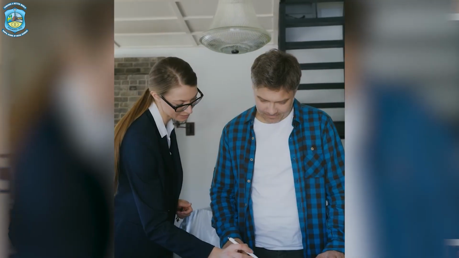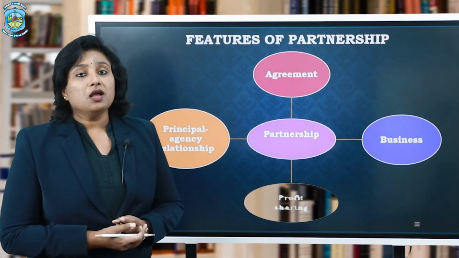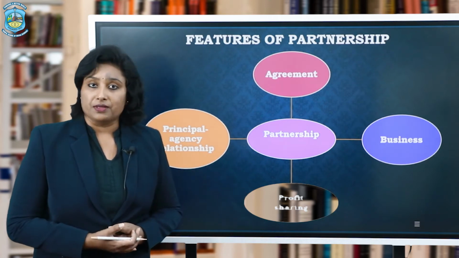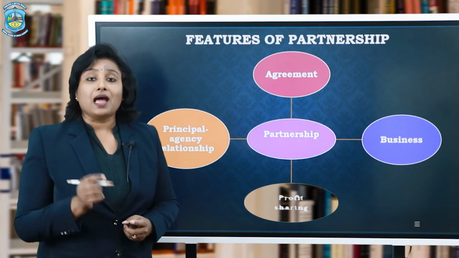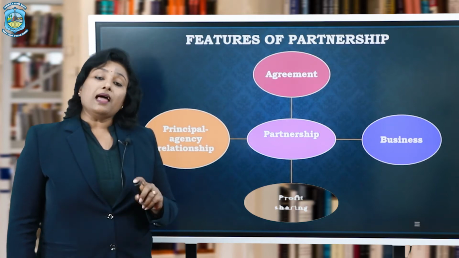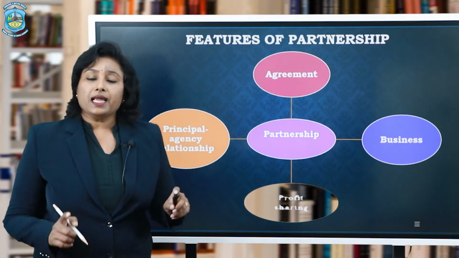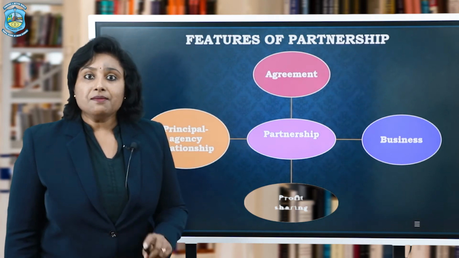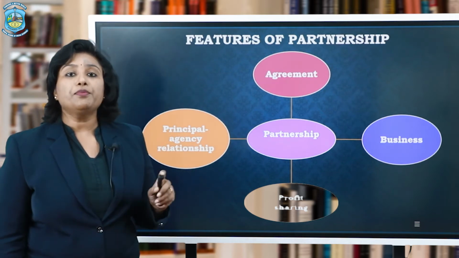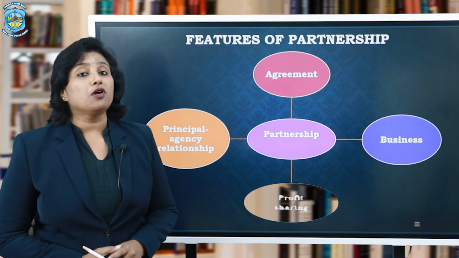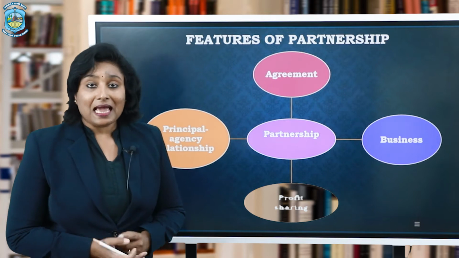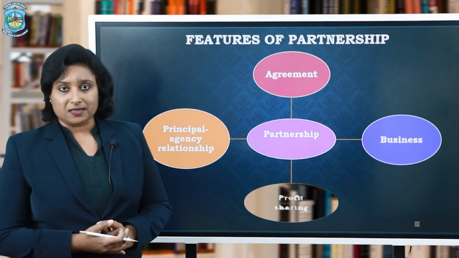But of course, if it is documented, then it is beneficial for the partners to settle their disputes, or maybe for a better understanding to run their business. The second feature is that there has to be a business. Now, what does it mean? It means that the Act doesn't include persons coming together simply for charitable purposes. They have to carry on the business or profession for the purpose of earning profit. Yes, the business has the main objective of earning profits, and that is what is covered under the Partnership Act.